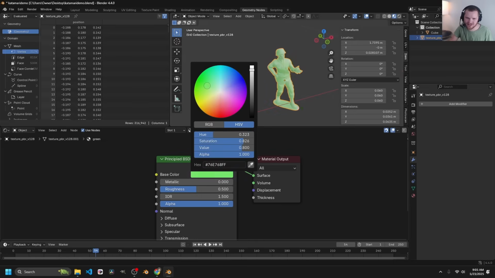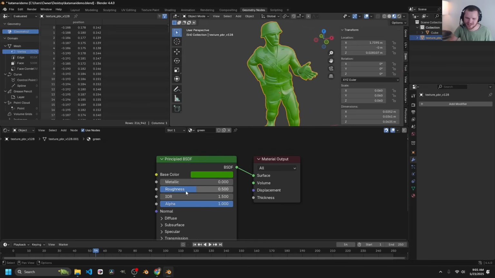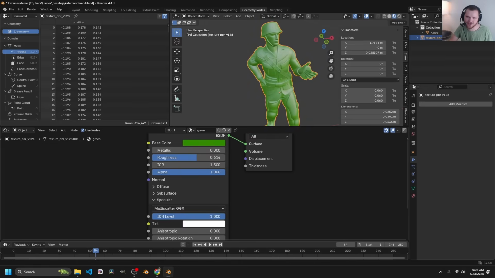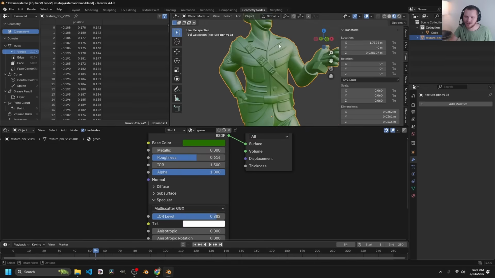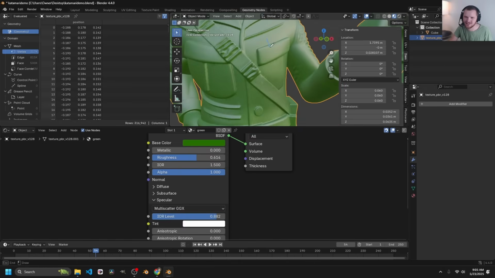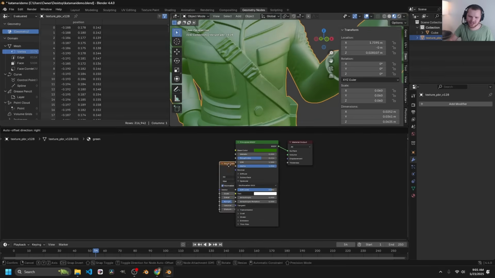So take this, call it the correct shade of green. These things tend to be pretty rough and pretty shiny. So I'm going to make it rougher, but at the same time, I'm also going to make it really, really shiny. And then for the bump mapping, I want it to look like plastic. So I'm just going to make these micro distortions. Noise texture. What am I going to use?